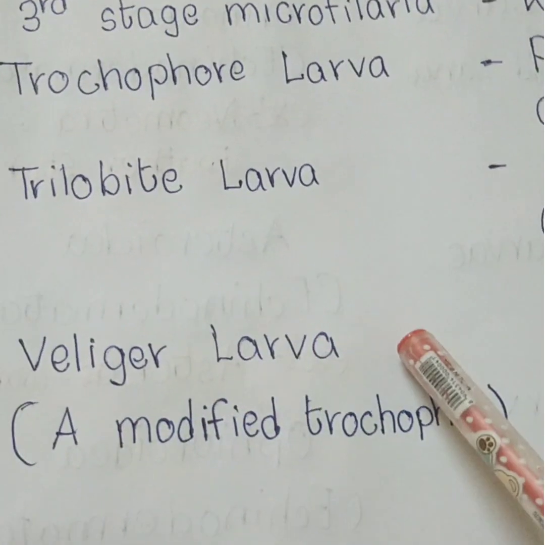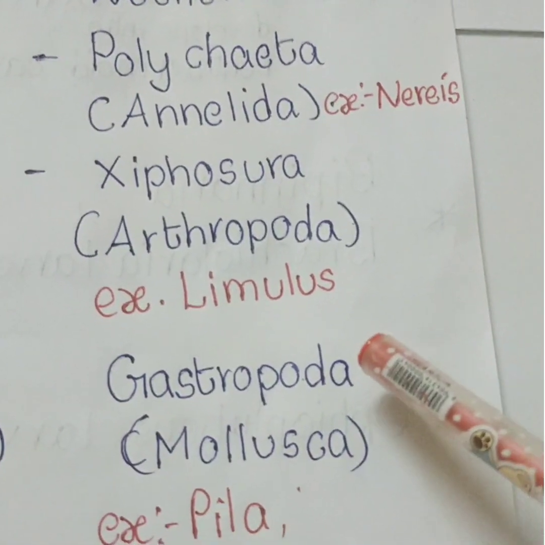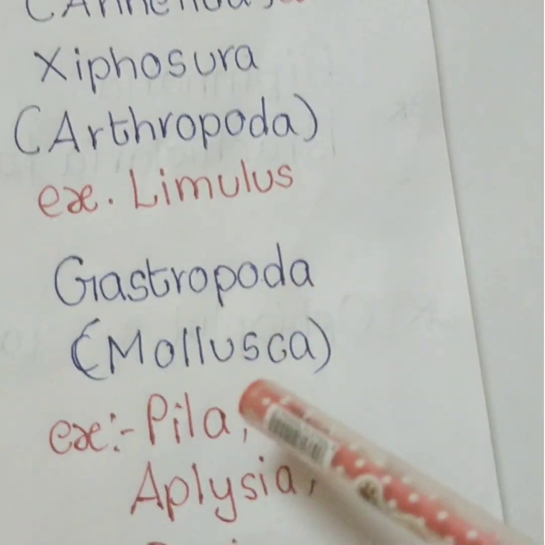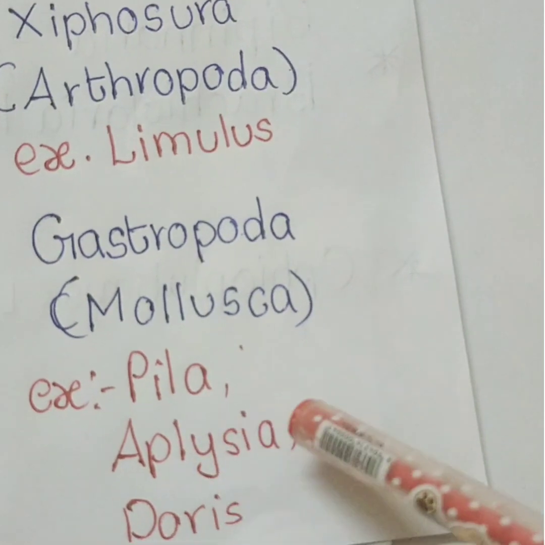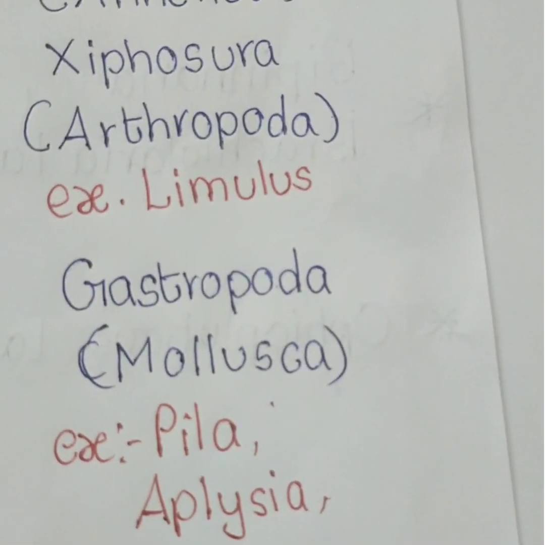Next one, Veliger larva, a modified trochophore larva. It belongs to Gastropoda. The class Gastropoda belongs to phylum Mollusca. Examples, Pila, that means apple snail, Aplysia, common name sea hare, Doris, common name sea lemon.